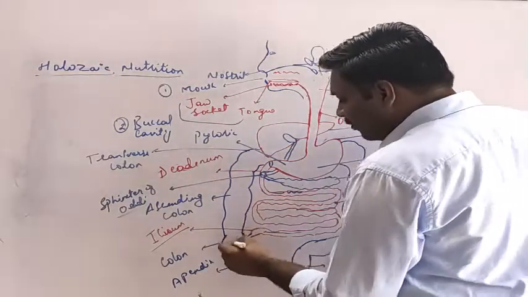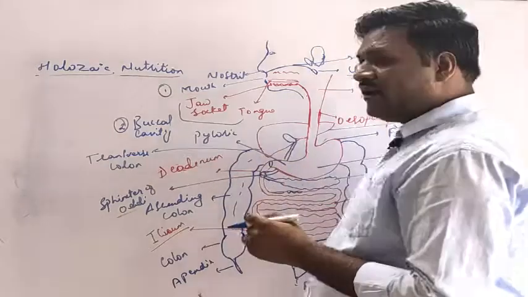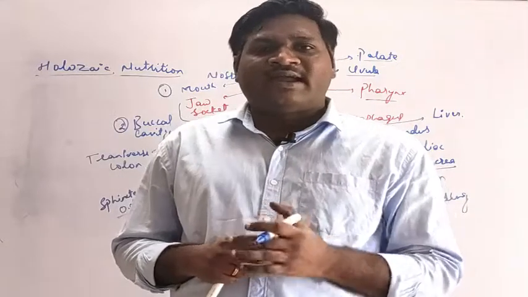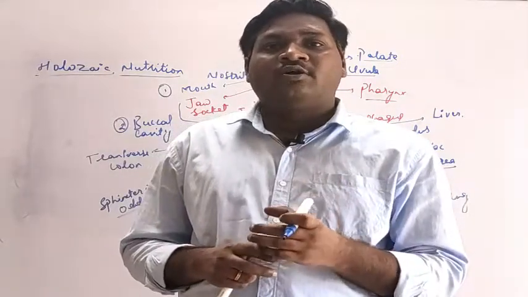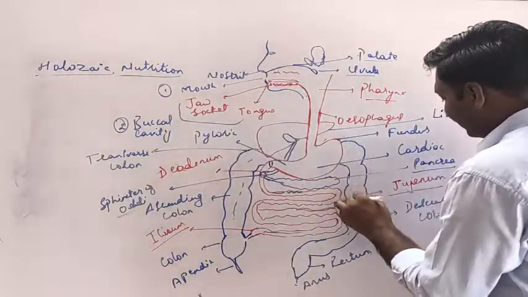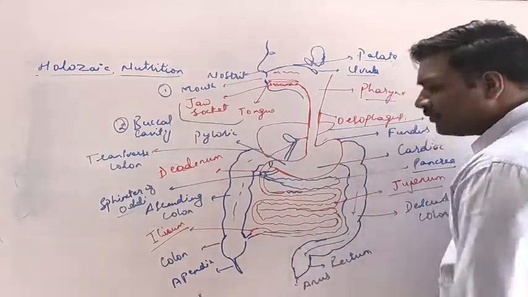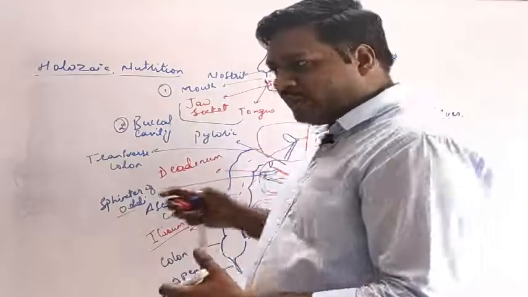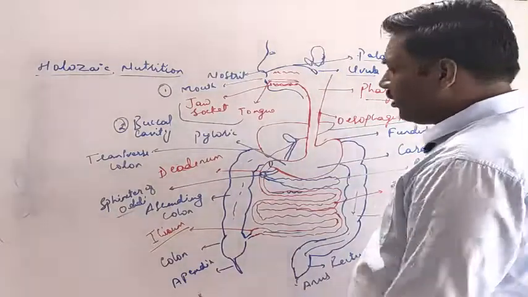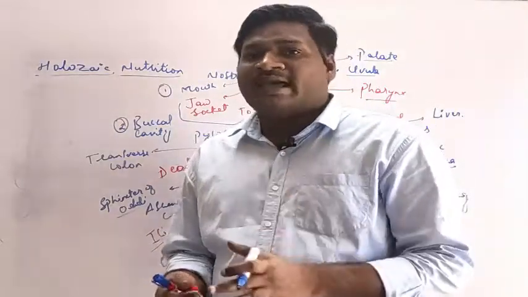The food, along with the ascending colon, moves into the transverse colon, where a little water and mucus will be added so that the excretory material does not remain hard and can be smoothly removed outside the body. This is the descending colon. From the descending colon it will move into the rectum, where it will be stored, and when pressure is exerted it will be excreted outside the body. In this way the holozoic mode of nutrition takes place in animals.